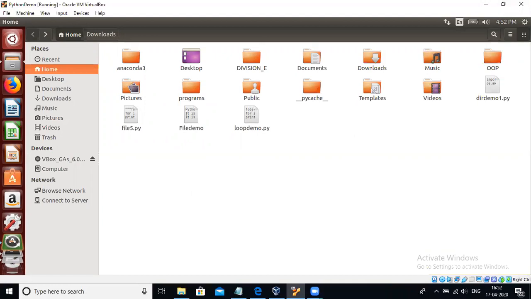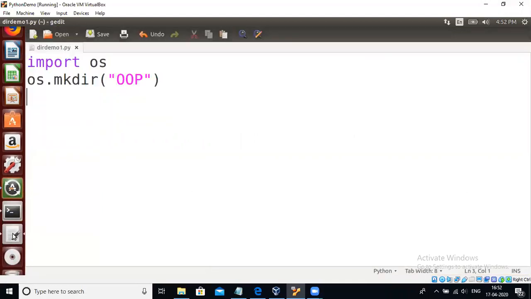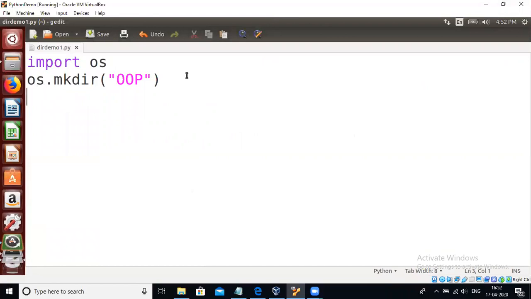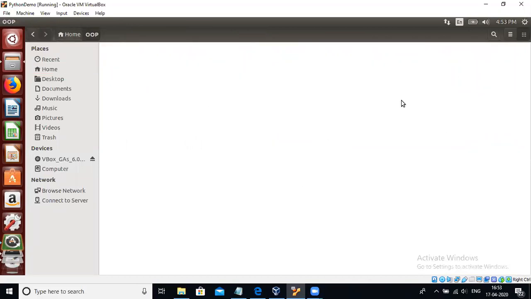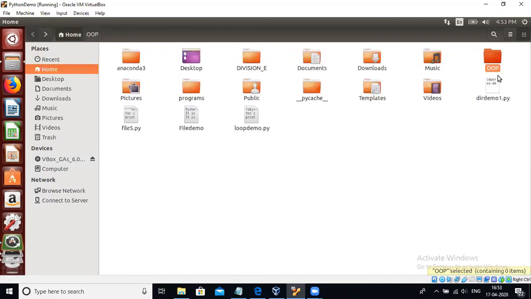Now, if I want to create the directory again, I will use os.mkdir op1, and again op1 will be created. Now suppose, is it possible to create a directory inside the OOP directory? The OOP directory does not have any directory now. So if you want to create another directory inside the OOP folder, can we create it?